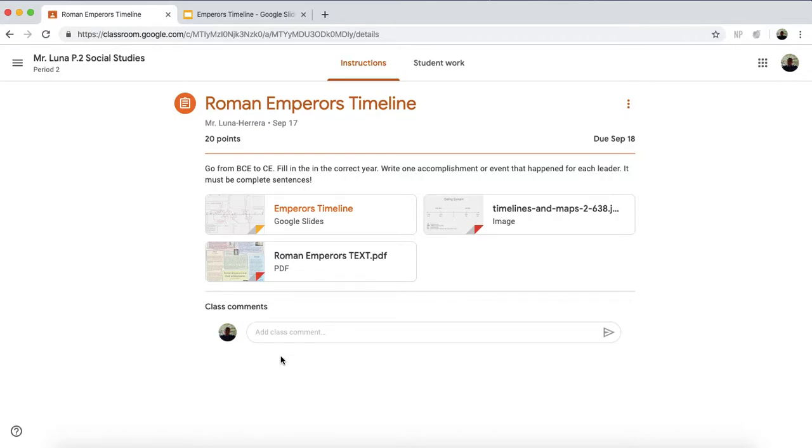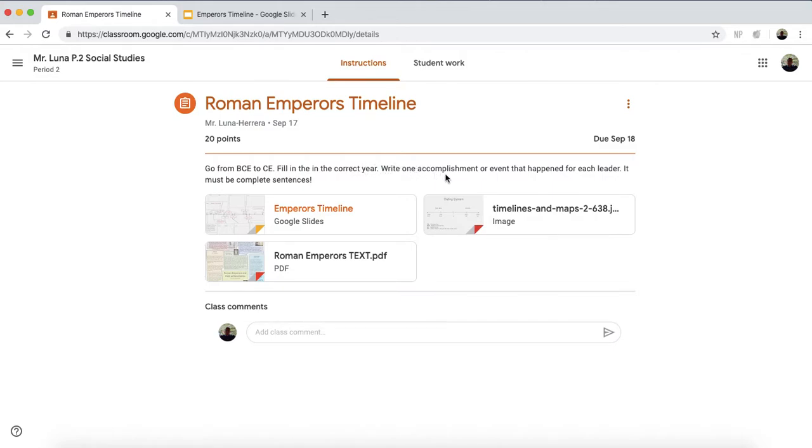Instructions on how to do the Emperors timeline. First, I'll read this. Go from BCE, which is before Common Era, to Common Era. Remember, 2020 is the Common Era. When Rome was founded, it was BCE, 700 BCE, so that was around 2,700 years ago. You'll fill in the correct year. I'll show you where exactly.